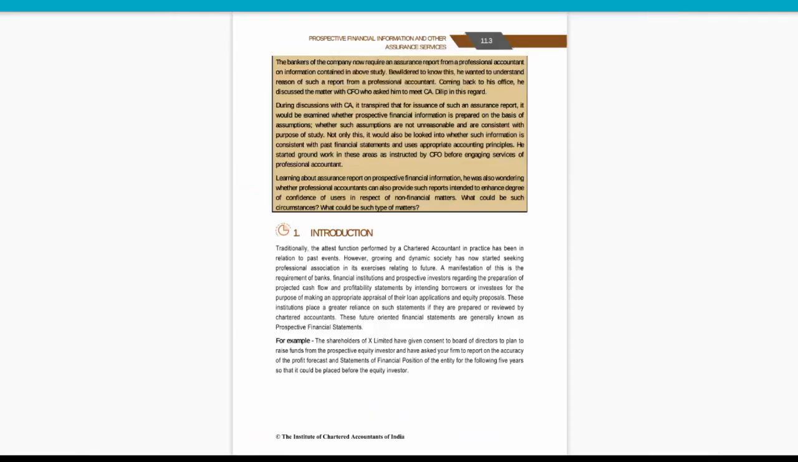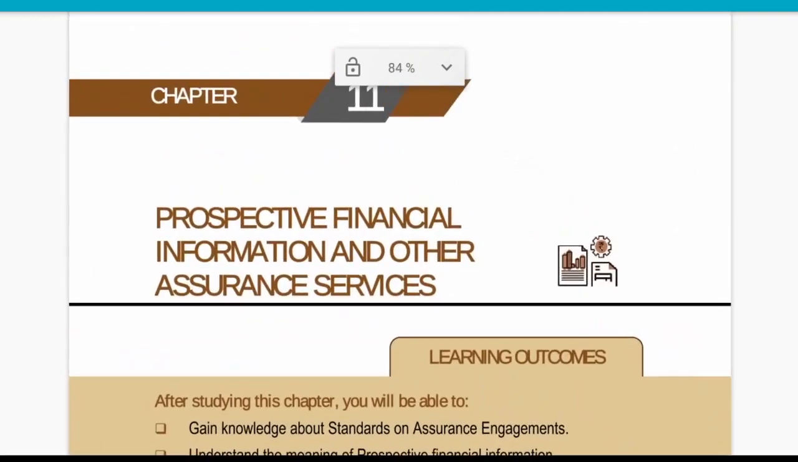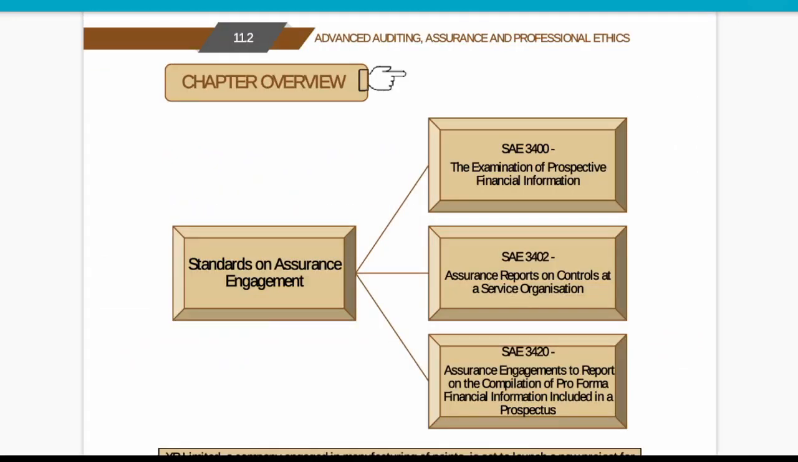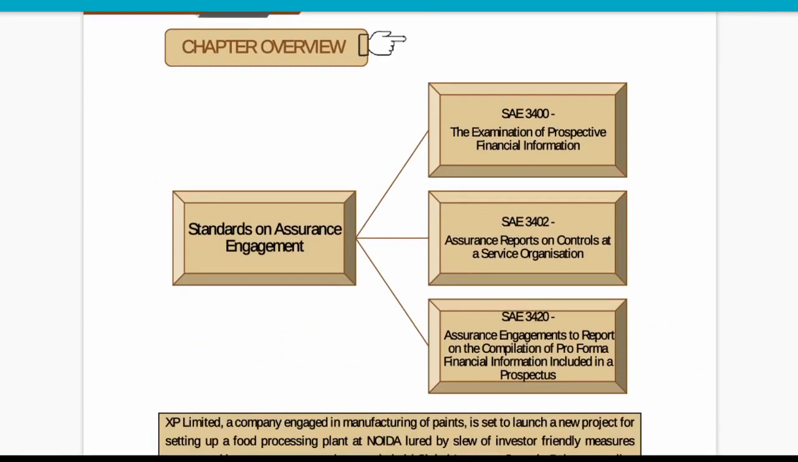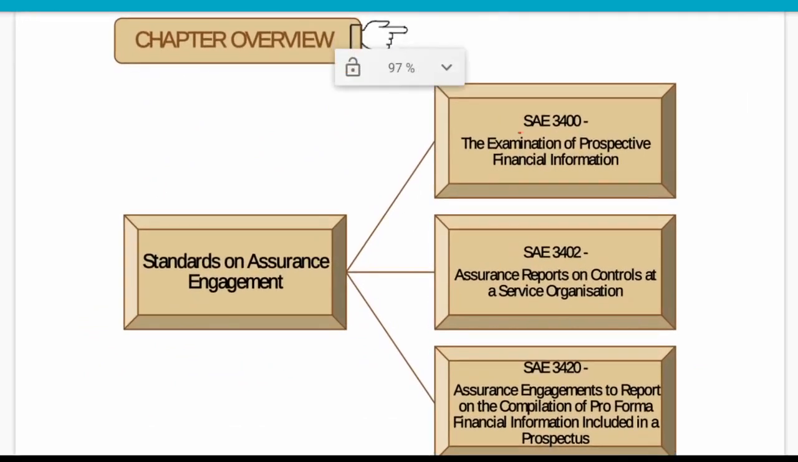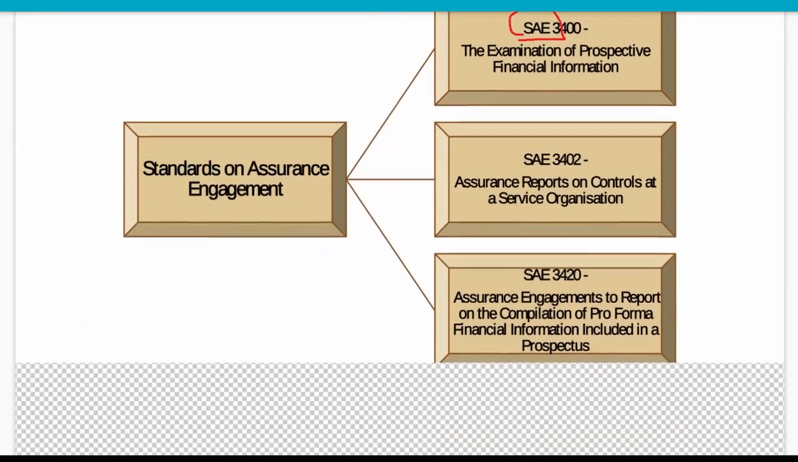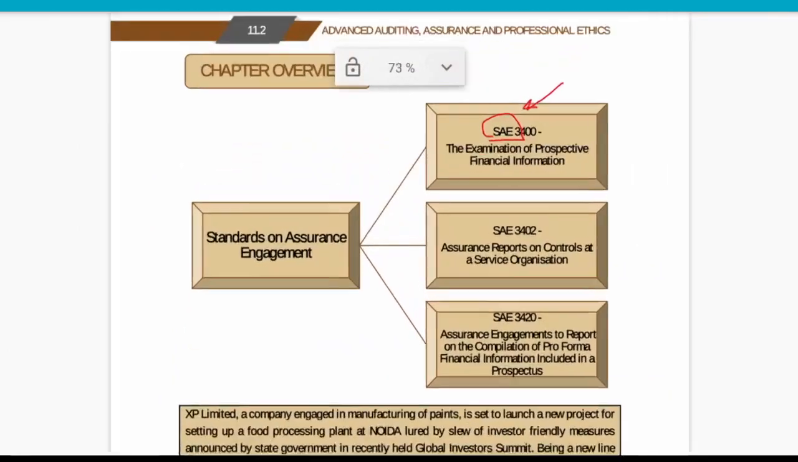Okay, so let's start with our chapter number 11 first, then we can discuss it. In chapter number 11, there are 3 SAEs. Now, can anyone tell me the full form of SAE? Assurance engagement. Okay. It is standards on assurance engagement, which is not based on historical financial data.